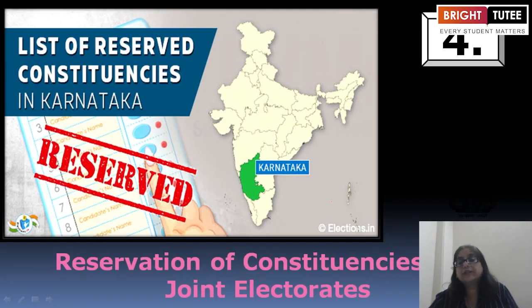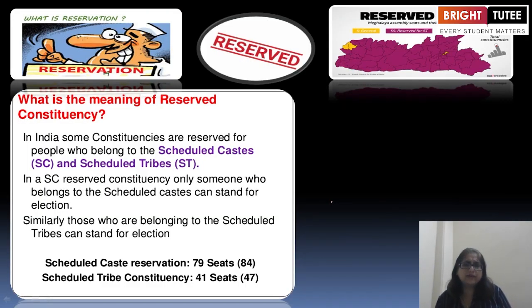Now, the list of reserved constituencies, reservation of constituencies and joint electorates. What is the meaning of reserved constituency? In India, some constituencies are reserved for people who belong to the SCs and STs. In an SC reserved constituency, only someone who belongs to a Scheduled Caste can stand for election. Similarly, those who belong to the Scheduled Tribes can stand for election.